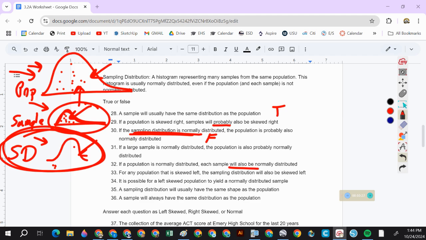The sampling distribution will usually have the same shape as the population. False. The sampling distribution is normal regardless of what the population looks like. A sample will always have the same distribution as the population. That's false.